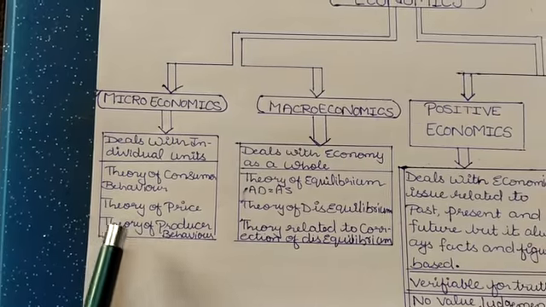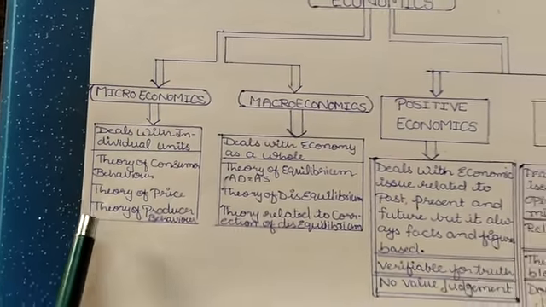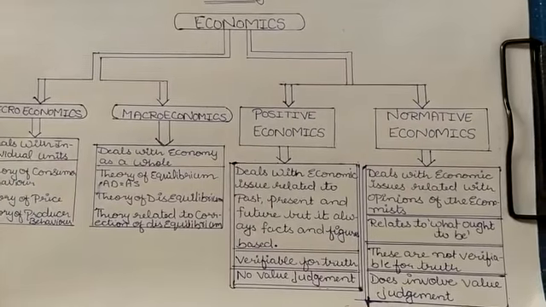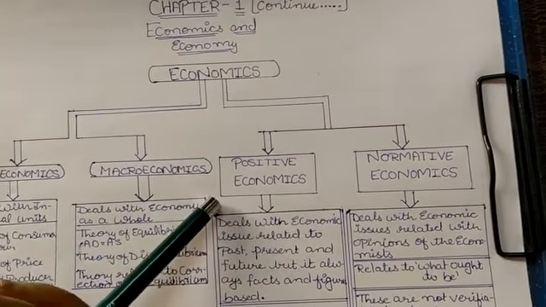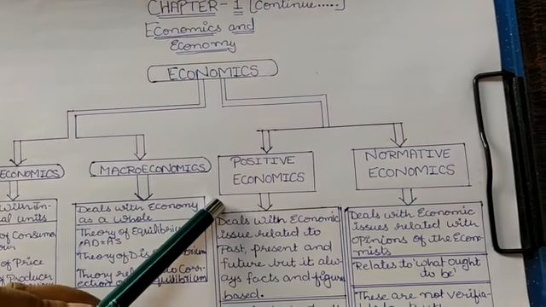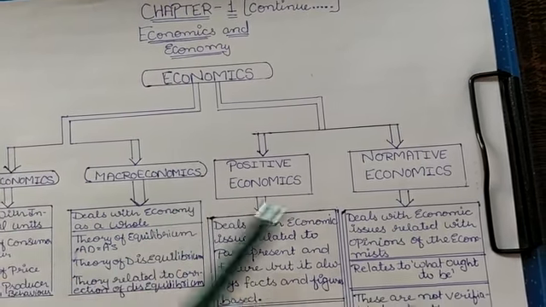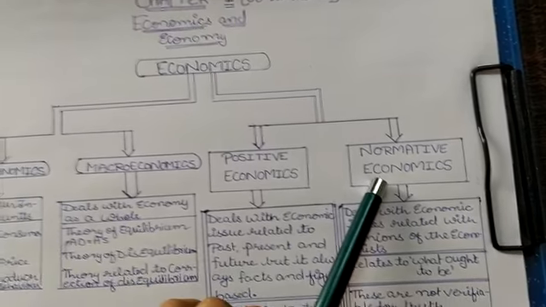Okay, now taking the concept further and adding some new components into it, we have two types of economics: positive economics and normative economics.